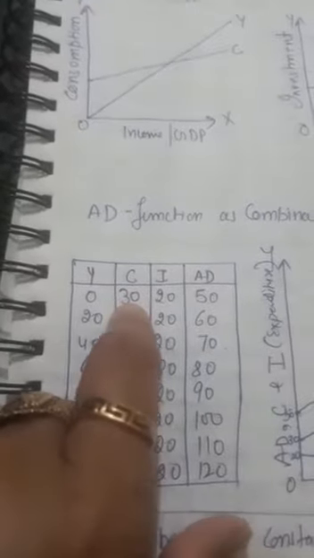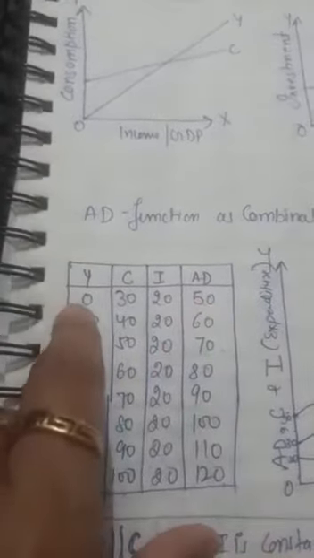Clear? At zero level of income, consumption expenditure is 30 because we are spending it on the essentials of life. 20 is the autonomous investment. Even if we are earning nothing, we have still invested in the technology to produce goods, and that technology cannot be changed in the short run, so that's why investment is constant here. Clear? So by adding up consumption and investment we get AD. So with the increase in income, AD is also increasing. Now here is the diagrammatic presentation.